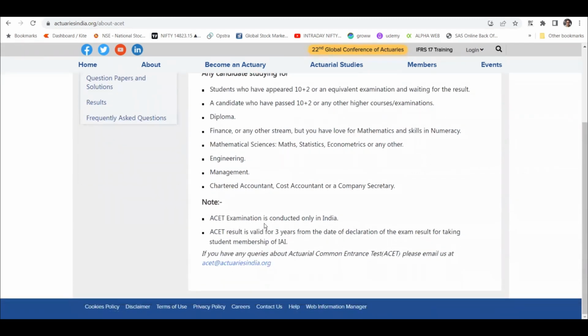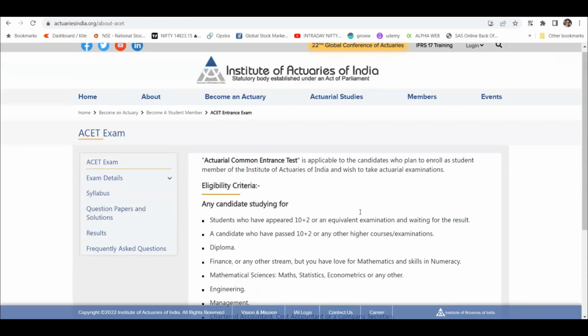So this is also mentioned. The ACET exam is conducted only in India, so you have to go to the center, and the ACET result is valid for 3 years from the date of declaration. So you can take your ACET entrance exam, and I think this is done because of the graduation thing. Usually, graduation in India is for 3 years, or if you are an engineer, it will be for 4 years. So you need not take it in the first year. You can take it in the second year, and that result will be valid, and then you can use that result to gain access, right?